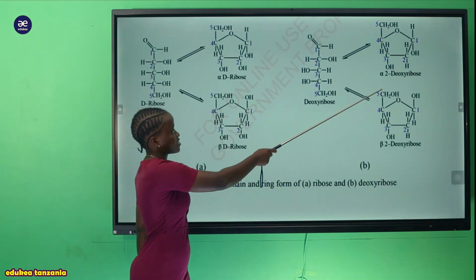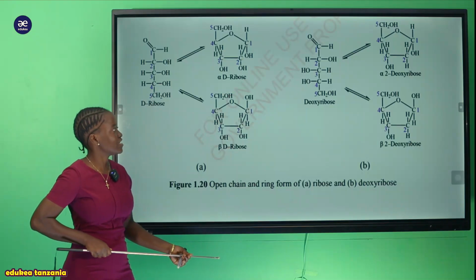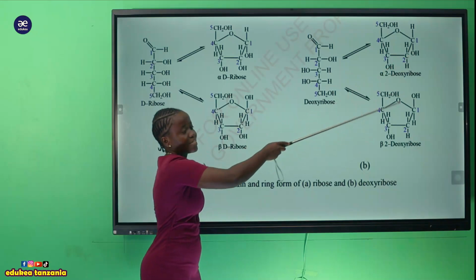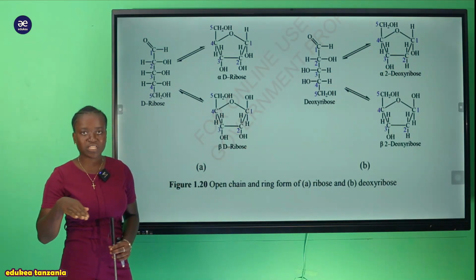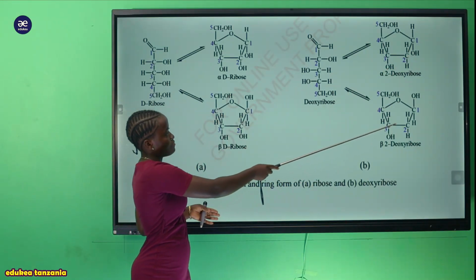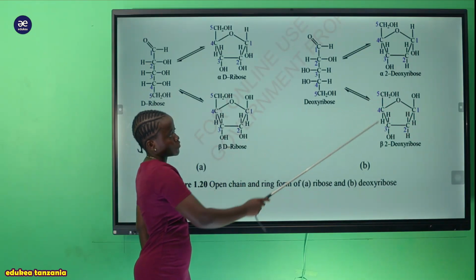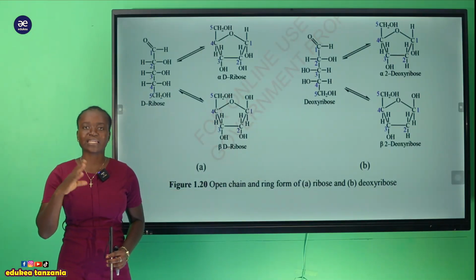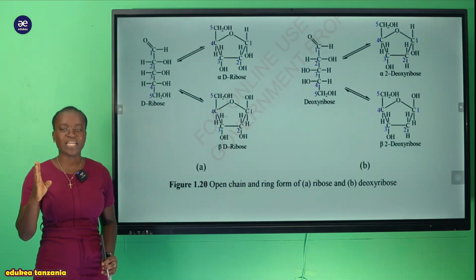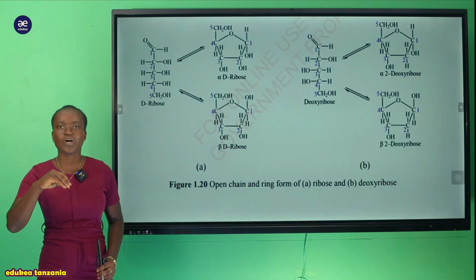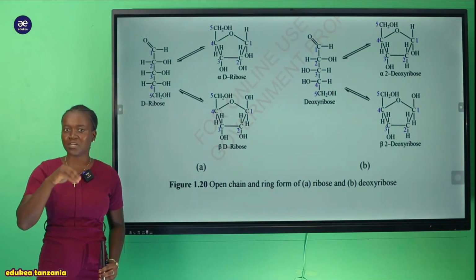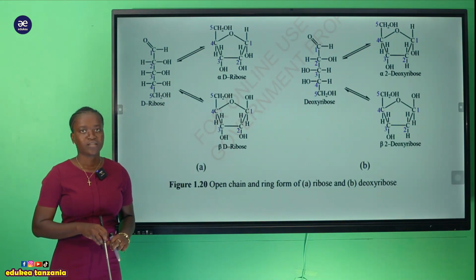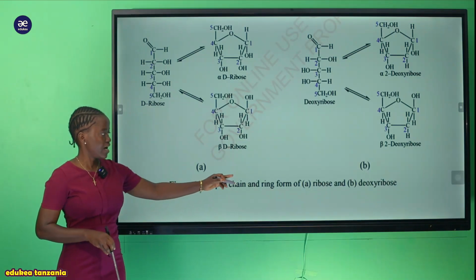For instance, also we have this deoxyribose. Now you can see, in the deoxyribose, kwenye carbon number 1, there is a hydroxyl group. It tends to project below the structure. But also on the carbon number 1, this hydroxyl group tends to project above the structure. But all of the structures are the same. Zinakuwa sawa, lakini tu zinatofautiana pale ambapo ile hydroxyl group, or the position of the hydroxyl group in carbon number 1, ndiyo ambapo inabring about their isomer nature. And that is all about the open ring.